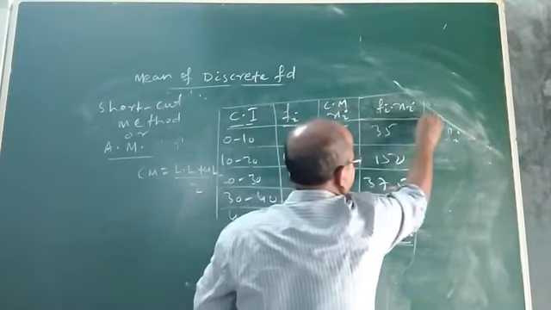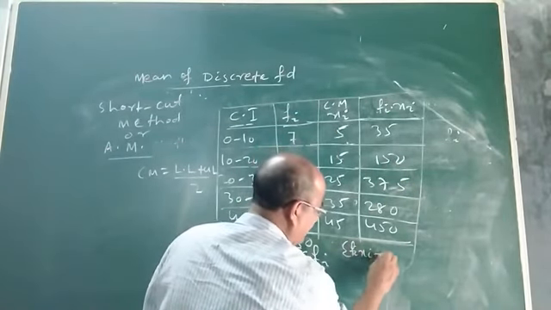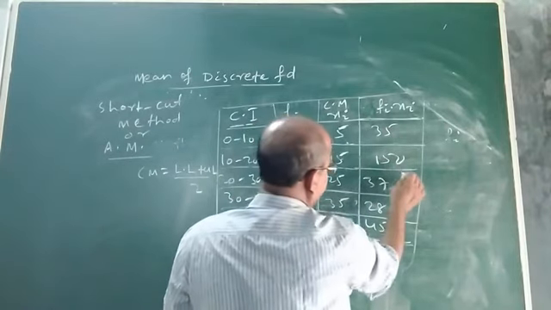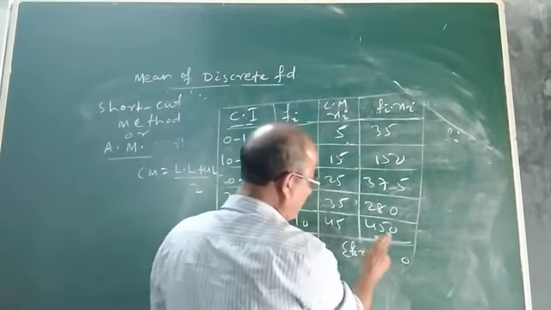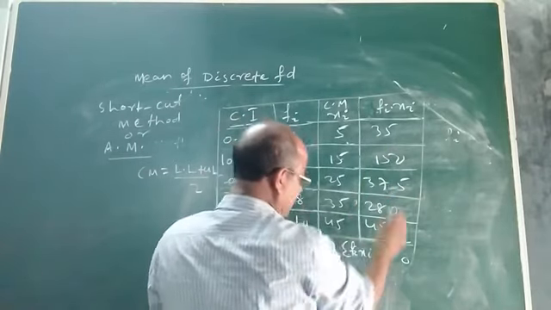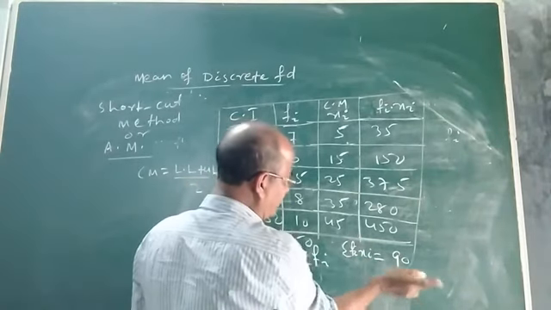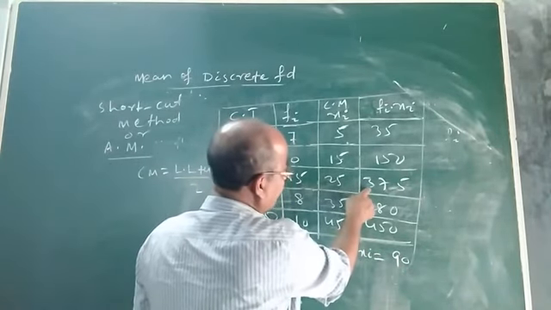Now you take the sum of these. Find out sigma fi xi. Let us see how much it will be. 0, 5 plus 5 is 10, carry 1, 6, 14, 21, 26, 29. It will be 9. 2, 4 plus 2 is 6, 8, 11, 12.